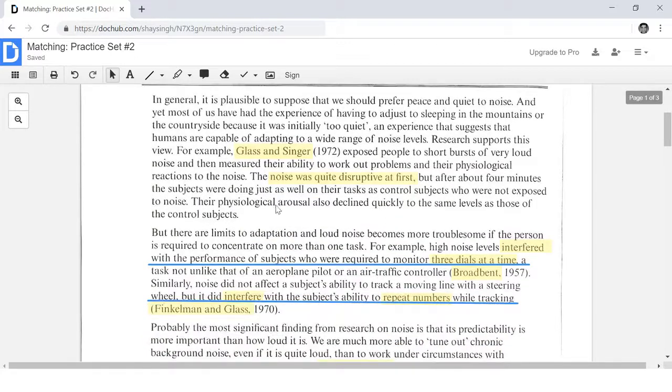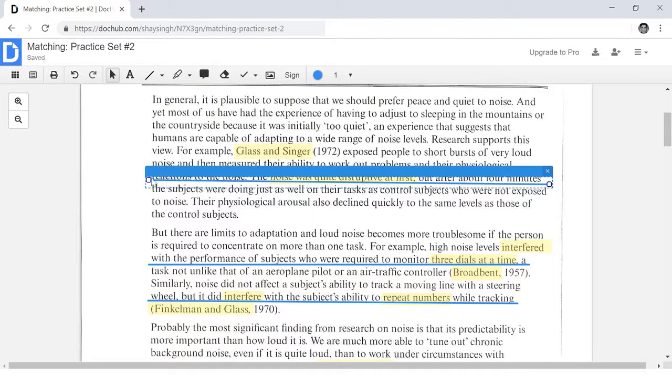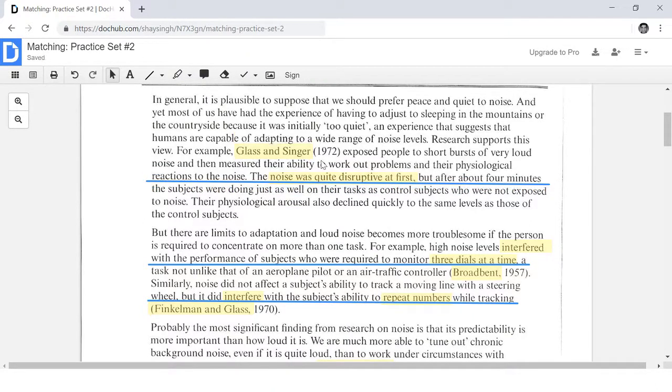So I have a feeling that we might find our answer here. This might just be one of our matching sentences. So let's read this part and let's see if we find our answer here. It says, the noise was quite disruptive at first, but after about 4 minutes, the subjects were doing just as well on their tasks as control subjects who were not exposed to noise.